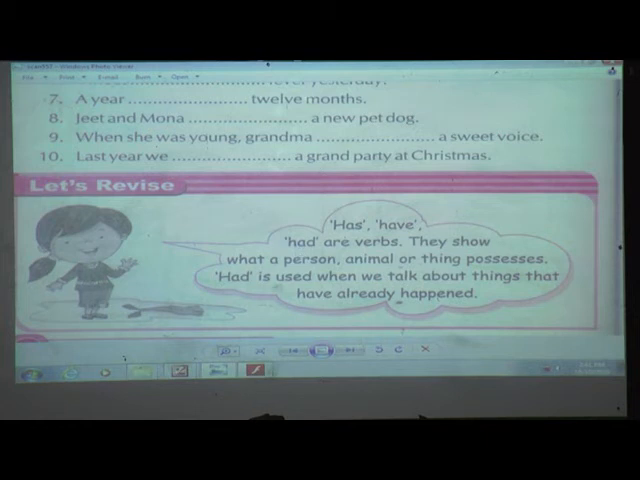Got it? And again one note they have given, that had is used when we talk about things that have already happened, meaning past tense form. So had is always used whenever we are talking about things that have already happened. Understood, students, what we have learned in our today's lesson about have, has and had? Okay, so we'll go for the animated part. Ready?